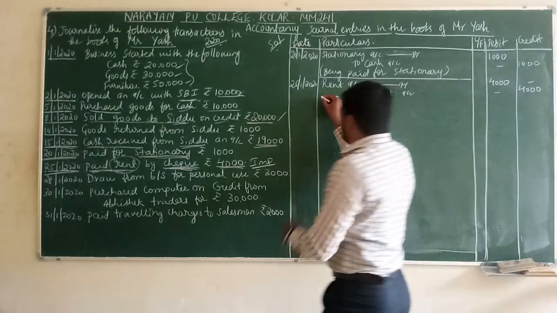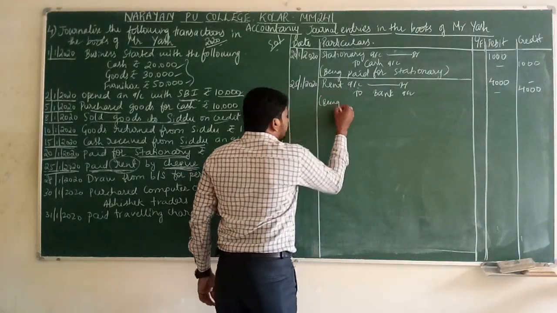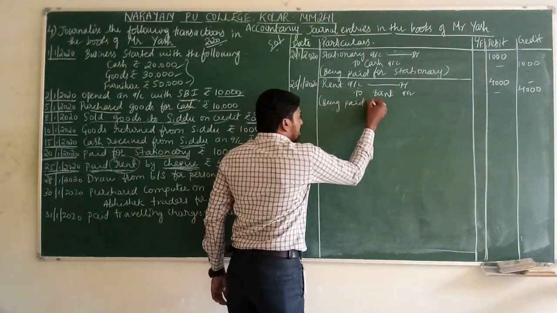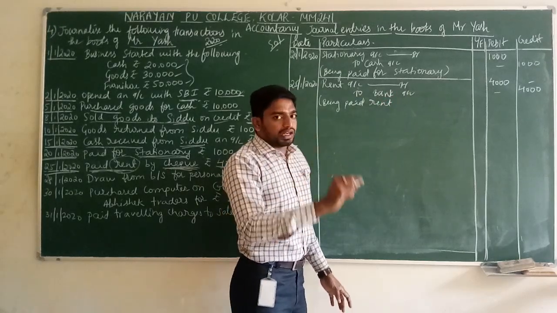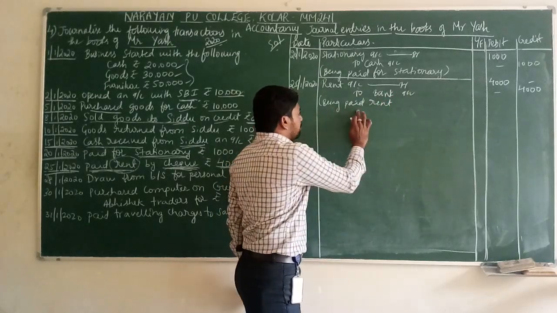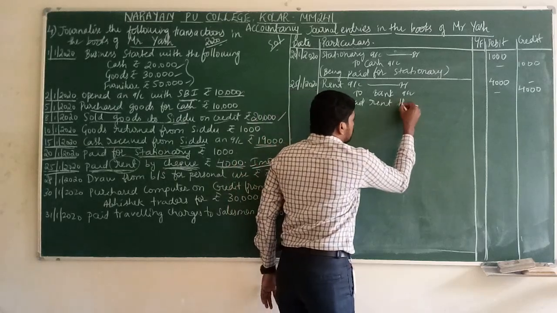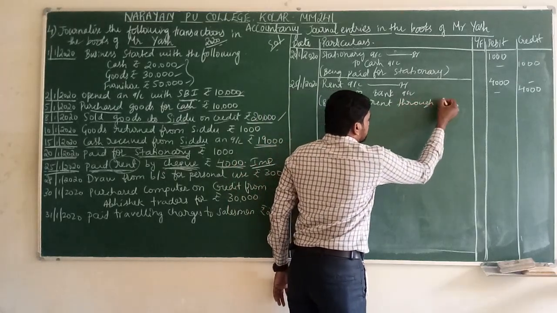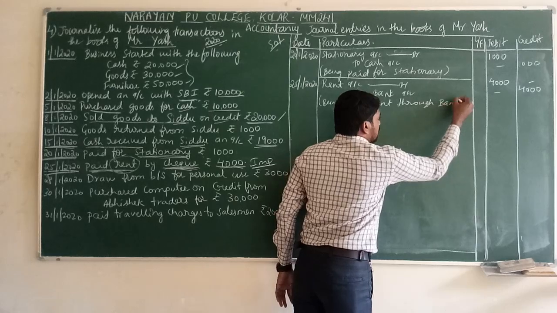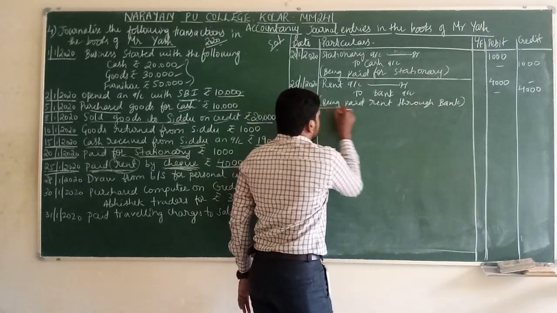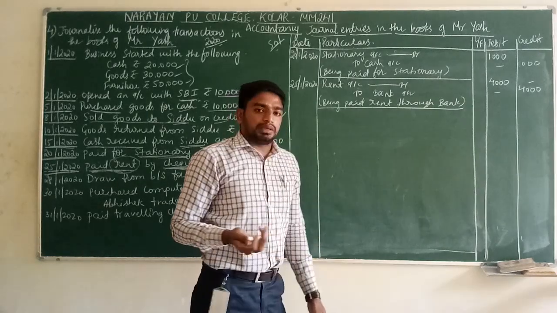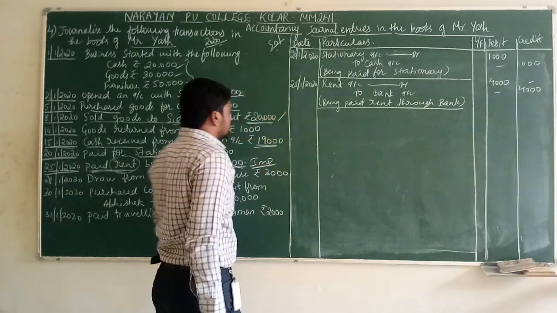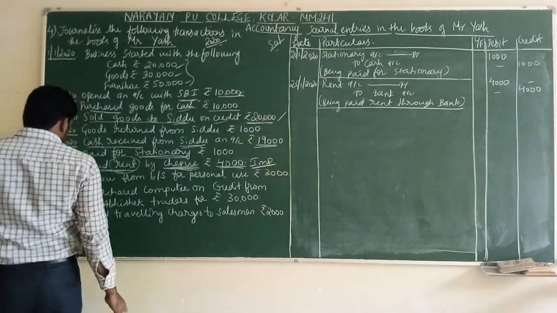Narration. What will you write in the narration? Being paid rent. How are we paying rent? Are we giving cash? No, we are not giving cash. Being paid rent through bank or check. You can write anything: being paid rent through bank, or you can write being paid rent by check. Anything you can write. Next, the next one.